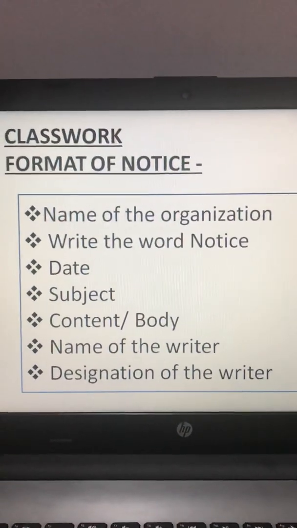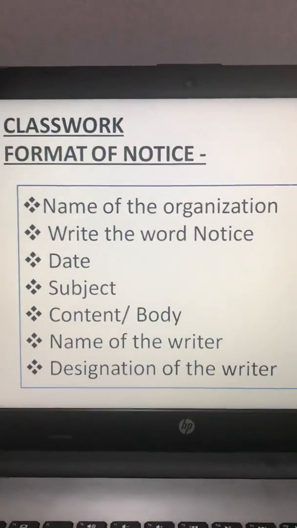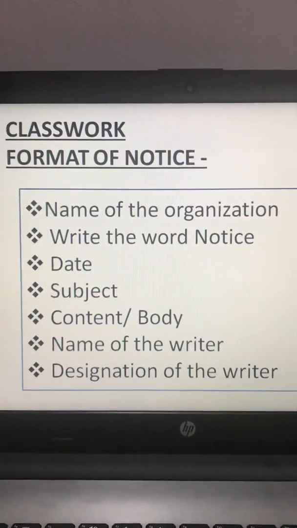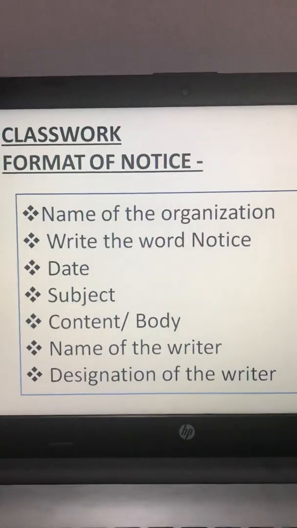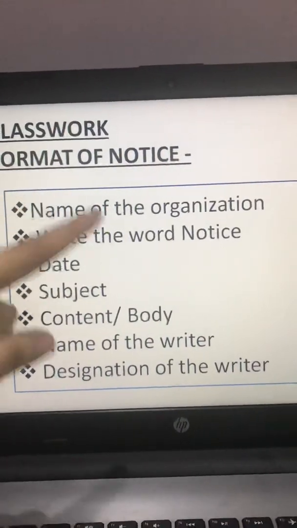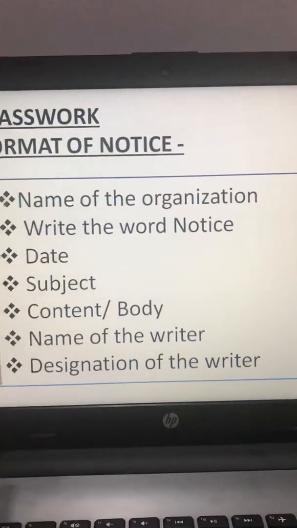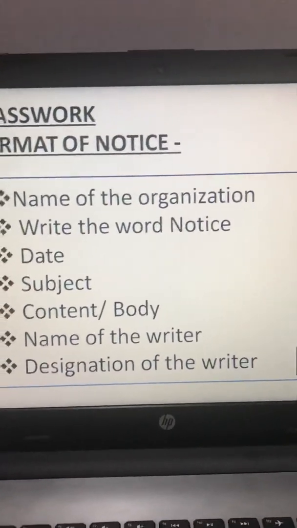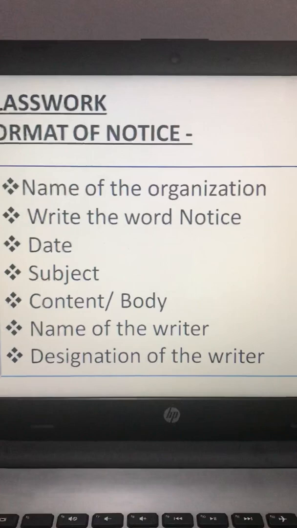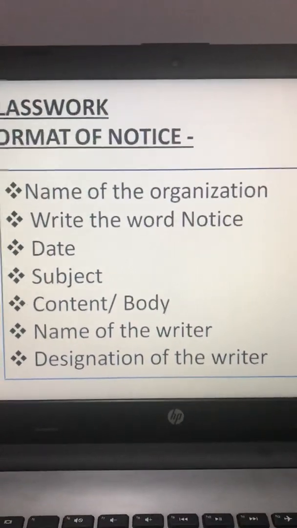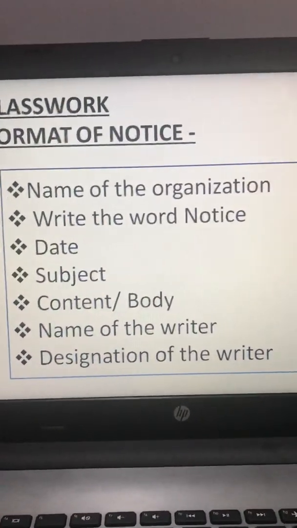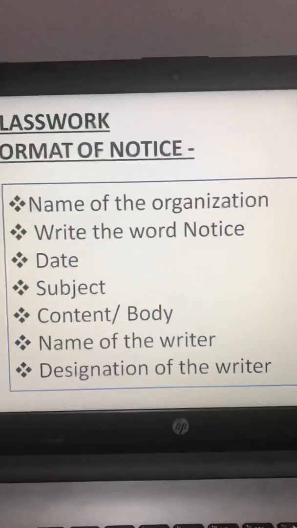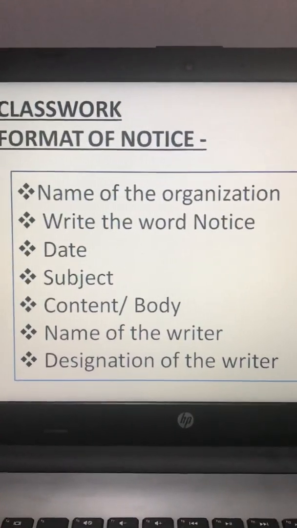What position is the writer holding? Fine. So at first we have name of the organization. Name of the organization is written in the center. Then notice is also written in the center. Then date, it comes at the left side. After that subject, whatever subject is there. Then body, and at last we write name of the writer with its designation.